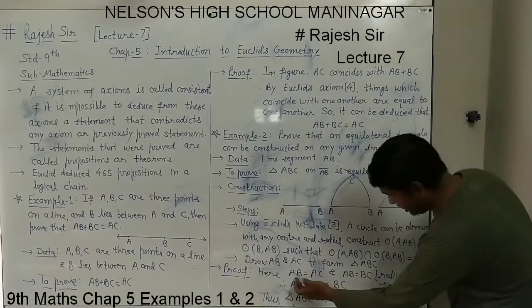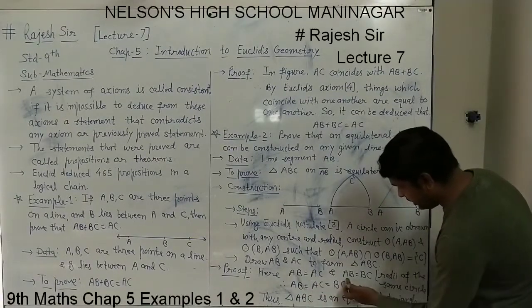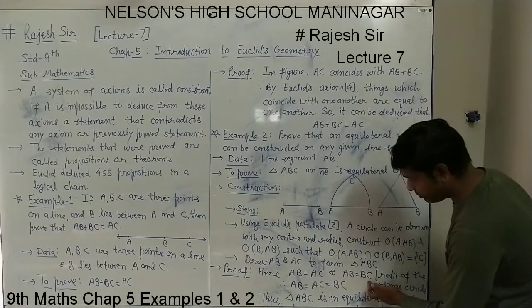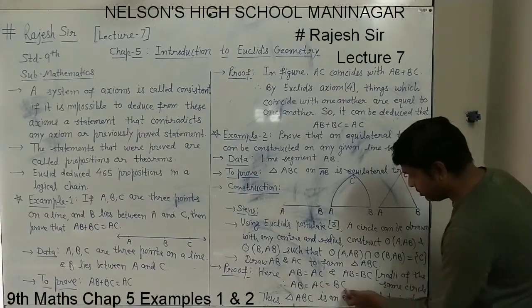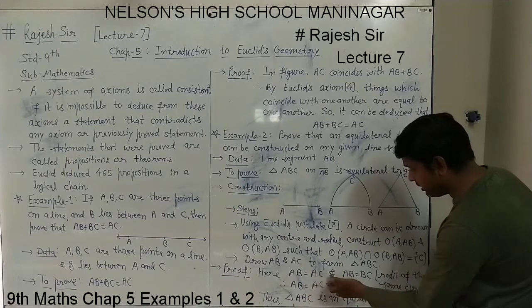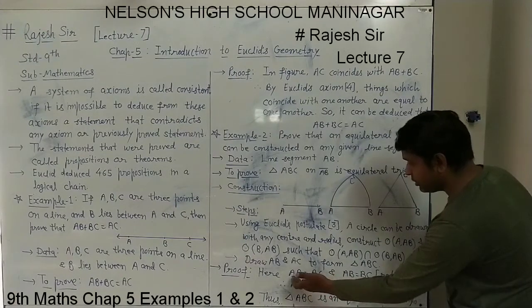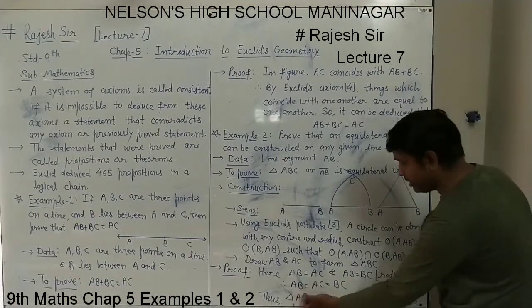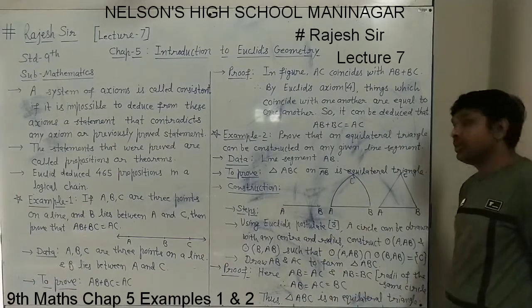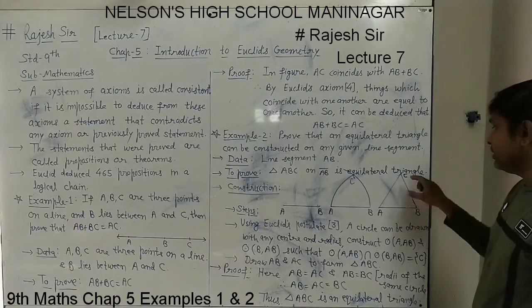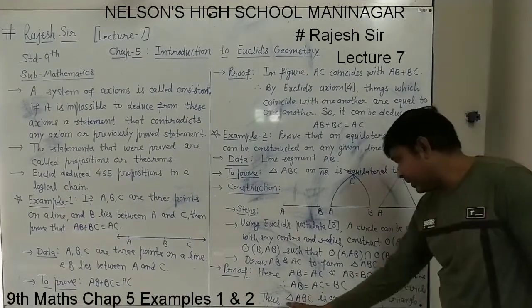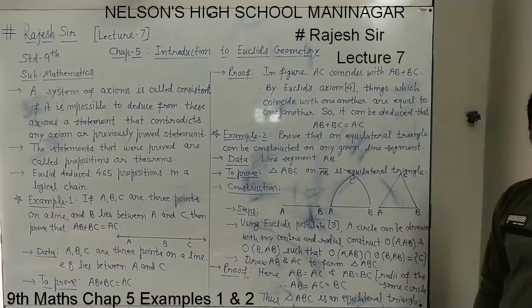Now see these two: AB equal to AC and AB equal to BC as well. Combining, we can say AB equal to AC equal to BC, because both AC and BC are equal to AB. If AB equal to BC equal to AC, all three sides of this triangle are equal. So thus triangle ABC is an equilateral triangle.